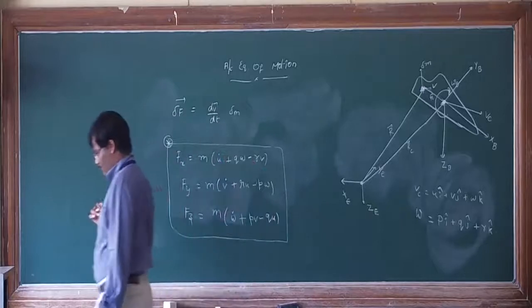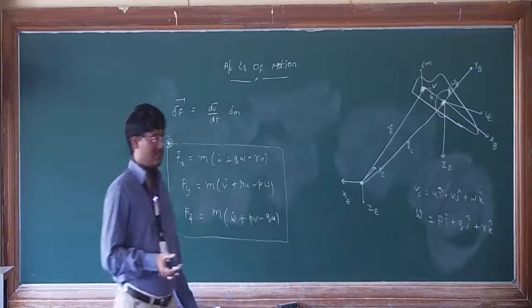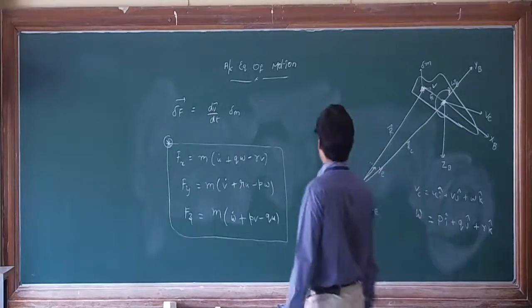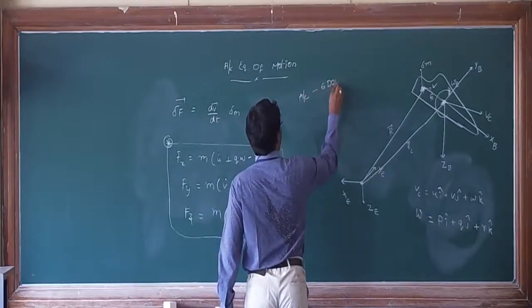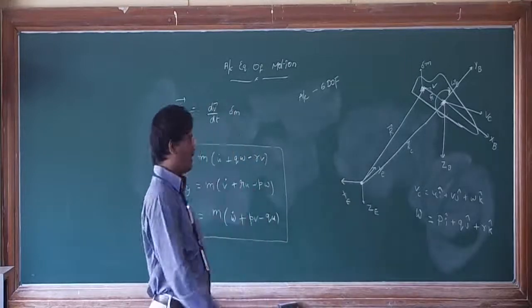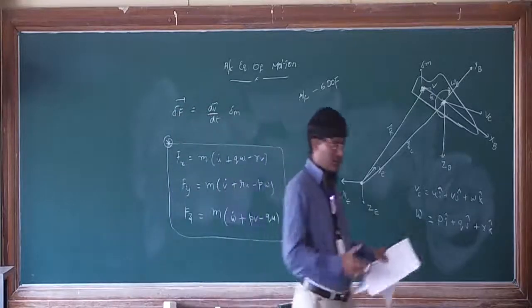Today we will derive moment equations. Yesterday we discussed force equations. Yesterday we also discussed that aircraft have 6 degrees of freedom. But here you are getting only 3 equations, so is this derivation over?